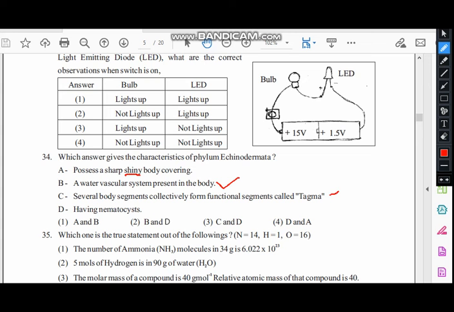So it is in the arthropods. D, having nematocysts. So this is in the cnidarians, to attack the prey. So not in the echinoderms. It should be spiny body covering, not shiny. So the answer is A and B. 34th, it is A and B.